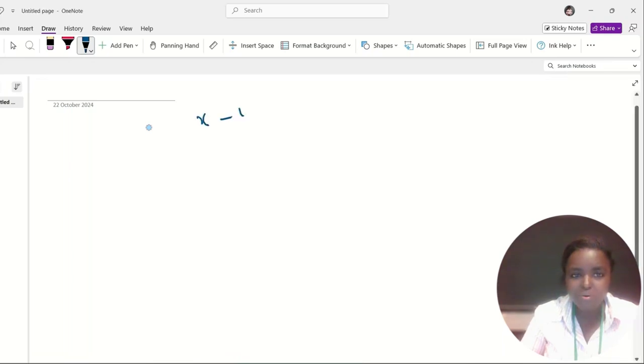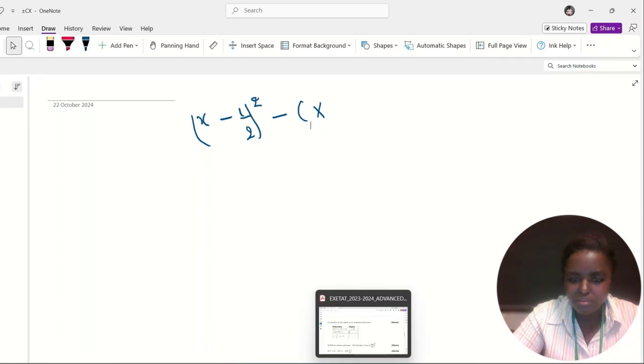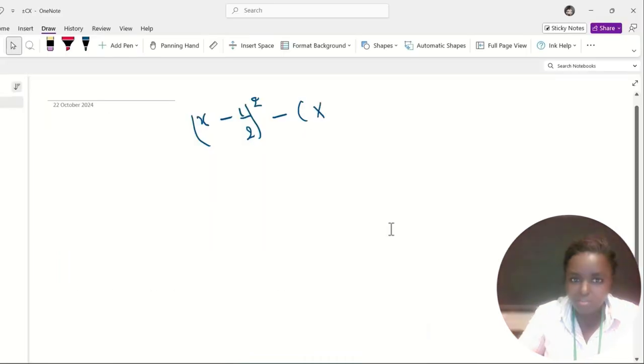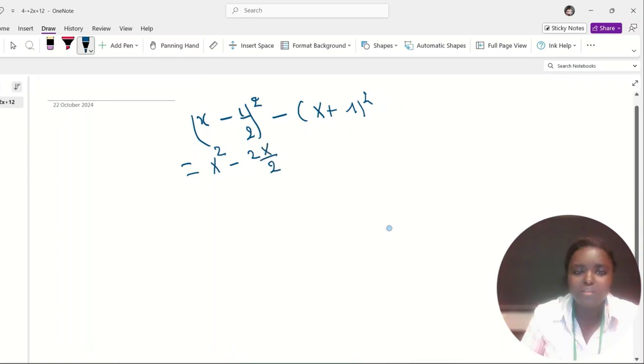Our polynomial is (x minus 1 over 2) power 2 minus (x plus 1) squared. If we expand this one, this will be equal to x squared minus 2x over 2 plus (1 over 2) squared.